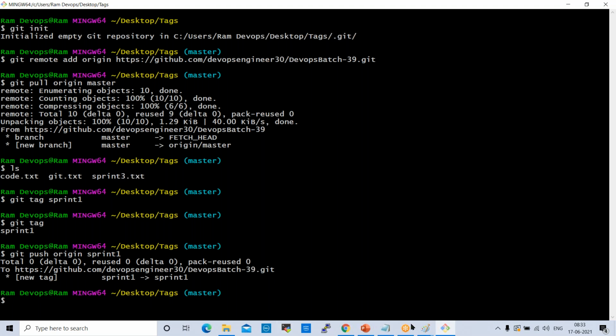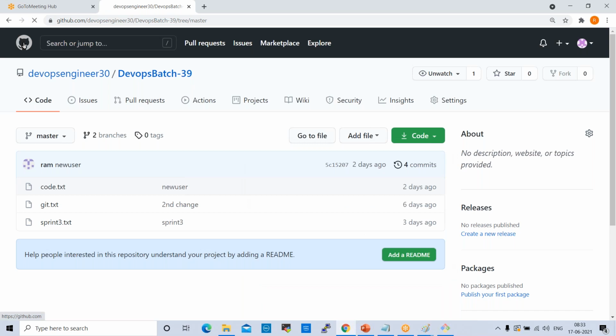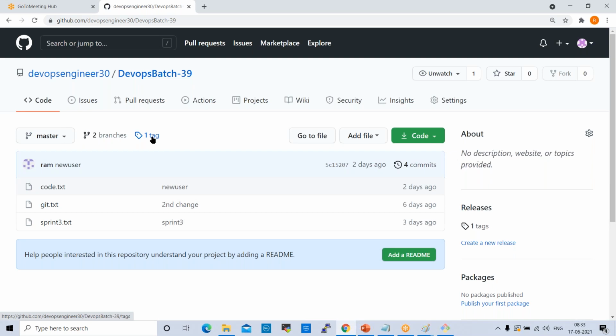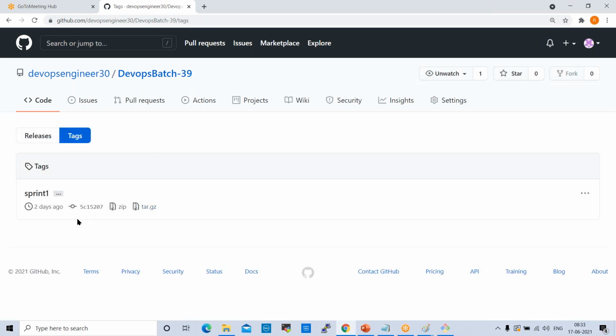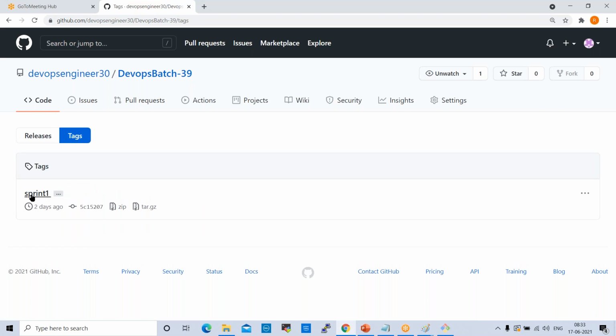Done. Now we can go and check here. See here. What is this? One tag is pushed here, right? Click on this. See here, releases. How many releases are there? Sprint 1 release. We created this data 2 days before, that is what is showing, 2 days ago. So you can check tags. How many tags are there? Only sprint 1 tag is there.